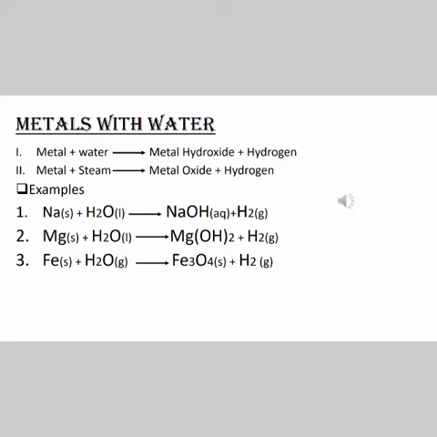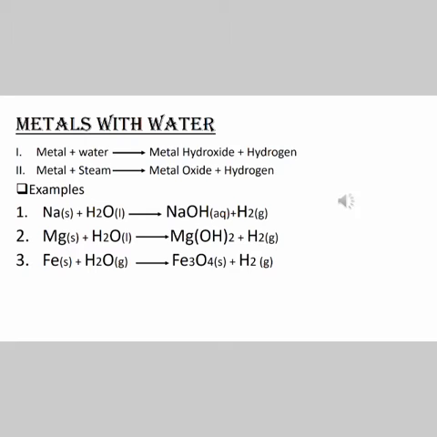In this slide, I have taken examples of metals reacting with water. So what happens when we allow metals to react with cold or hot water? Here I'm mentioning whether it is cold water or hot water. It gives out metal hydroxide and liberation of hydrogen gas. How do we know that hydrogen gas is being released? It's just by a pop sound. It gives a pop sound when the reaction is done. By this we can know that hydrogen gas has been released, right?